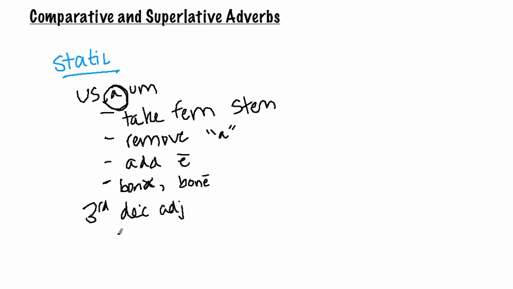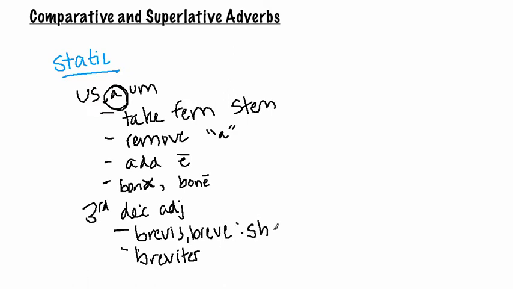Okay, so now for the third declension adjective endings. Let's go ahead and use brevis, breve for our example. So again, all you do, take your feminine stem, remove the ending, and add the ending iter. And that's very easy, so it ended up being breviter. And this time let's translate it, and it ended up being shortly or briefly, since brevis, breve means short.